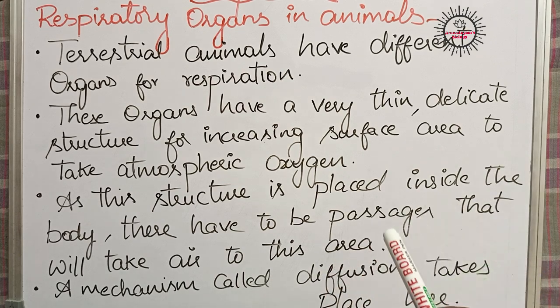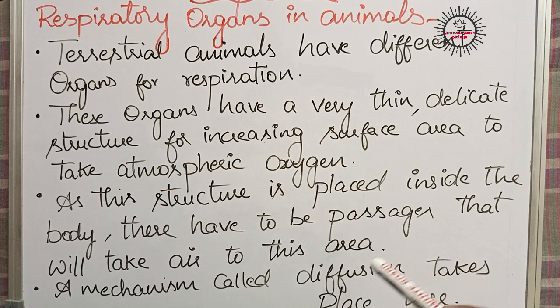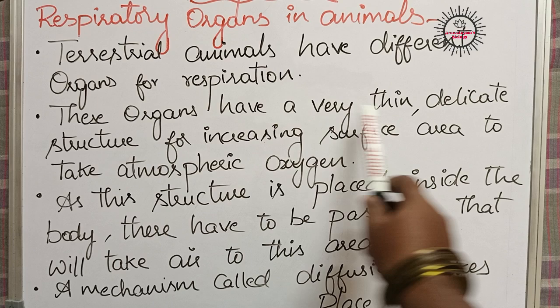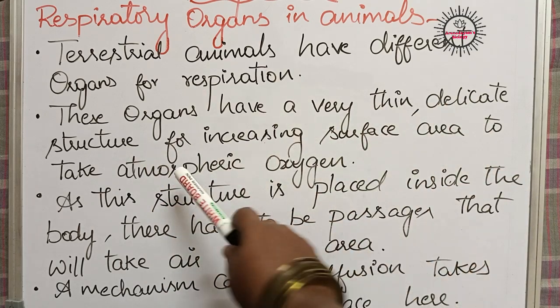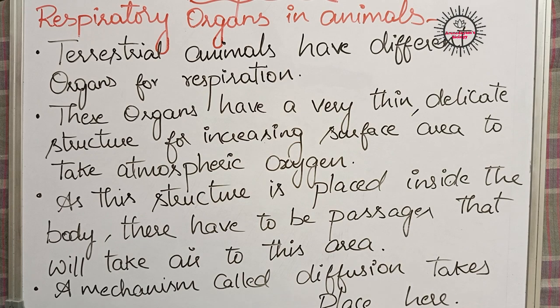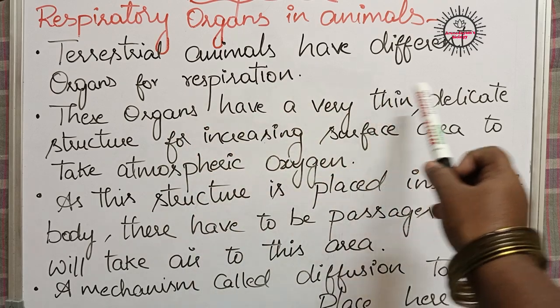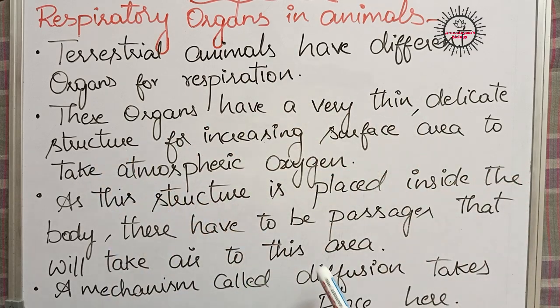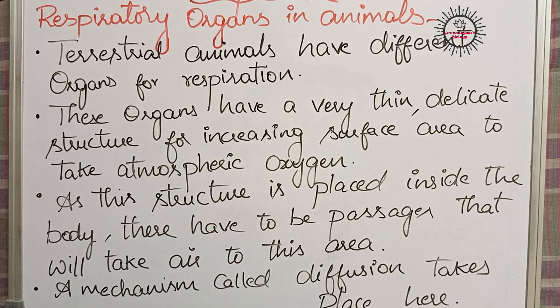In all these animals, different organs are present, and in these different organs, a very thin and delicate structure is present for increasing the surface area to take atmospheric oxygen. Whatever the respiratory organ may be, whatever the animal may be, this very thin and delicate structure or surface is useful for increasing the surface area for absorption of atmospheric oxygen.